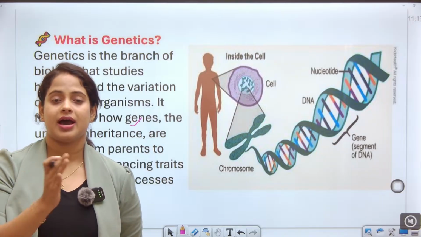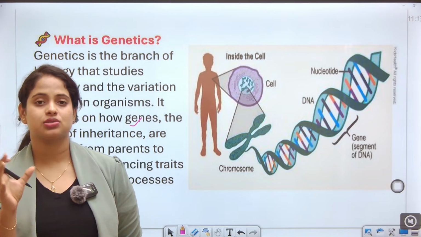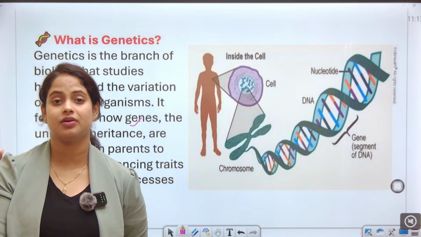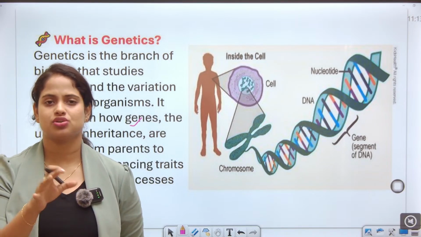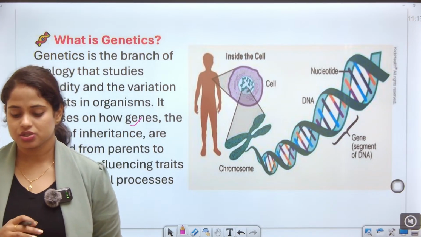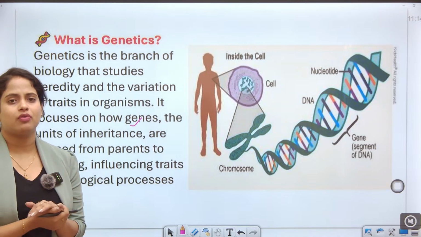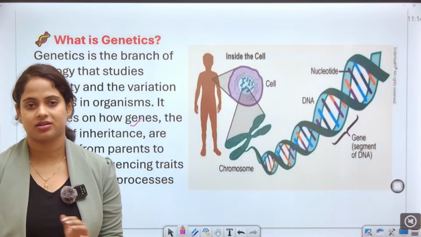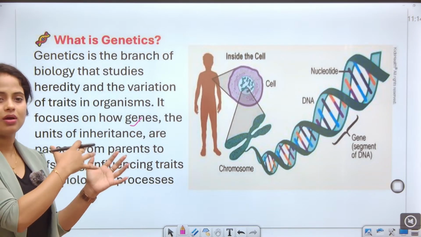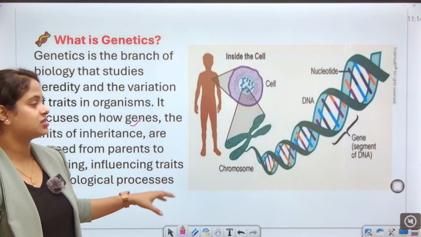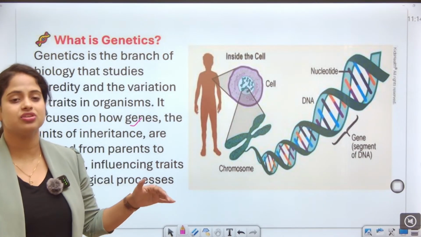Suppose you are tall as your father is tall. Suppose your hair is curly as your mother's hair is curly. And you have very sweet and clear blue eyes as your grandmother or grandfather have the same eyes. So this is all because of what? The genetic hereditary characteristic transmission from the ancestors to the offspring, influencing traits and biological processes. This is all about genes and genetics.